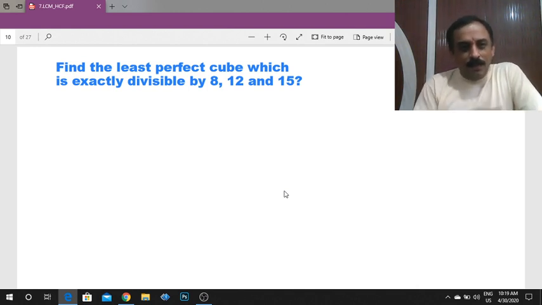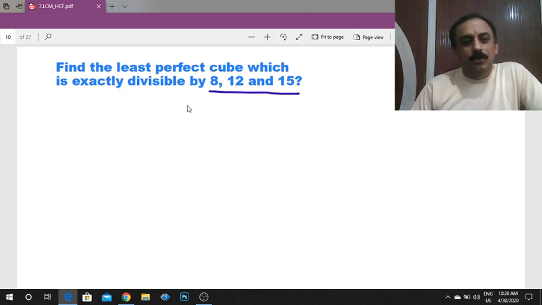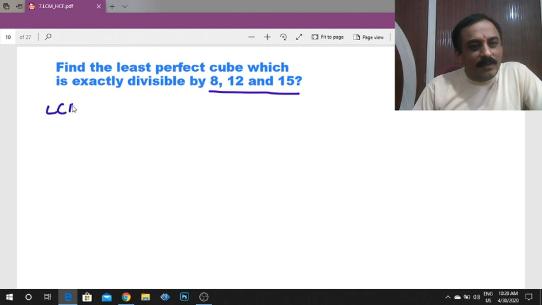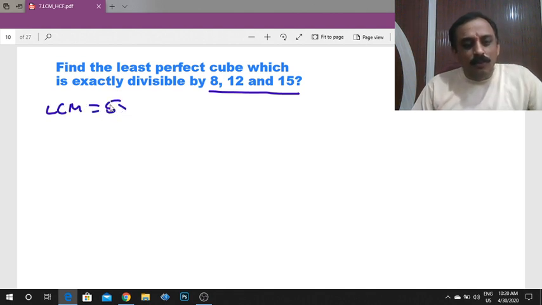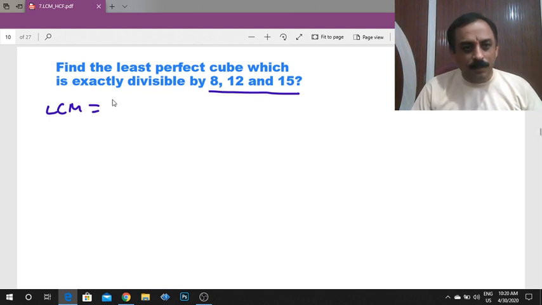See here, 8, 12 and 15. Once again, what is the least number which is divisible by 8, 12, 15? It is the LCM. Already we completed the LCM in the previous question.